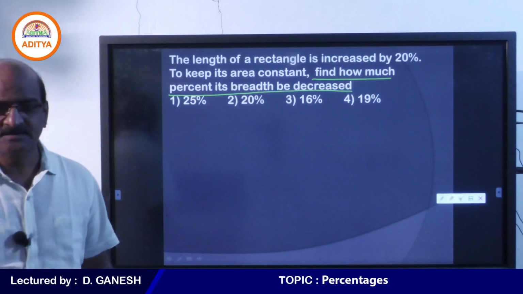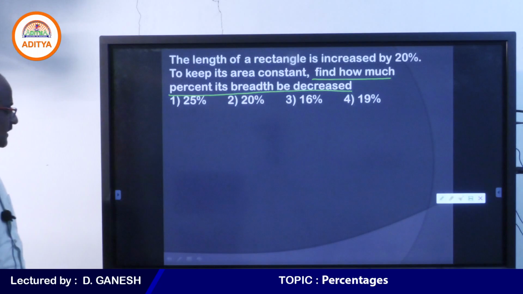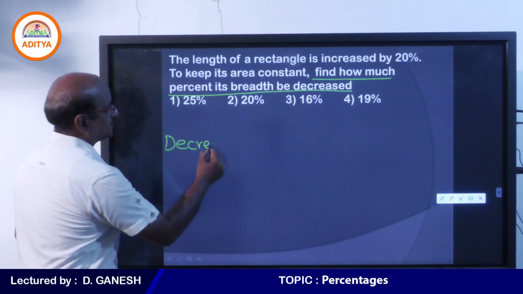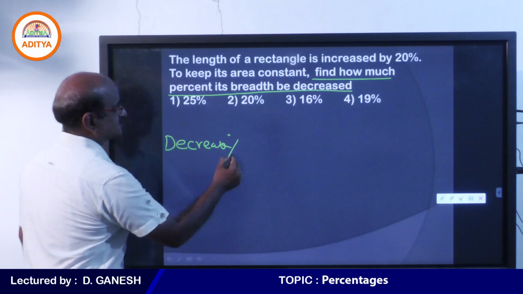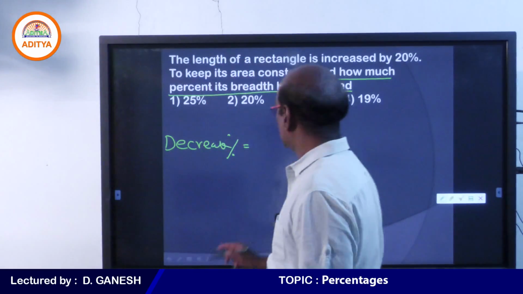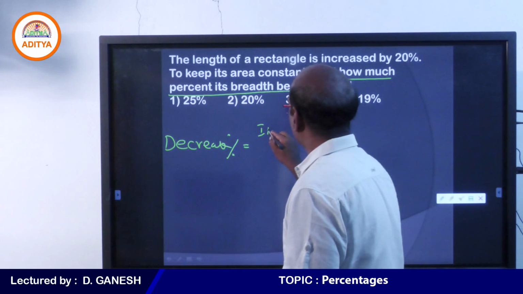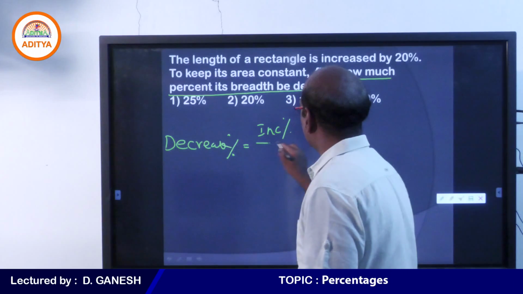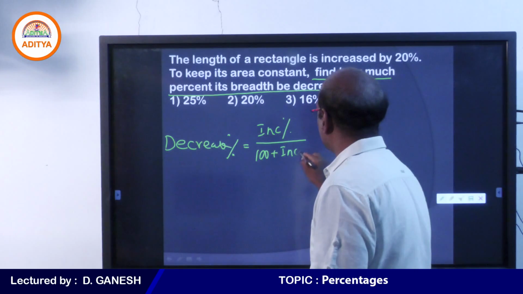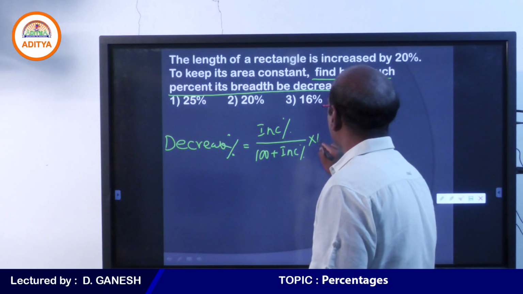Length is increased and breadth should be decreased. Tell me students, what is the formula for decrease? Percentage decrease is equal to percentage increase by 100 plus percentage increase into 100.